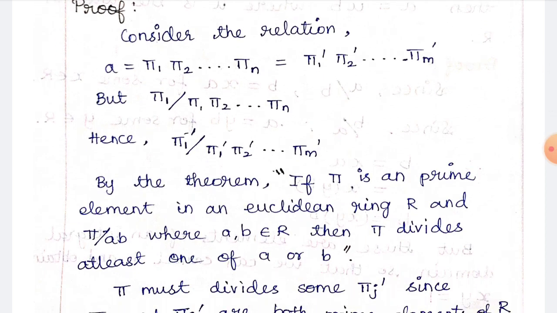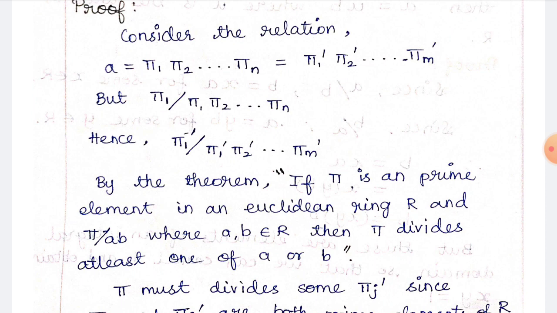Consider the relation a = π1 π2 ... πn = π1' π2' ... πm'. So this is given in the statement itself. But π1 divides π1 π2 ... πn, hence π1 divides π1' π2' ... πm'.